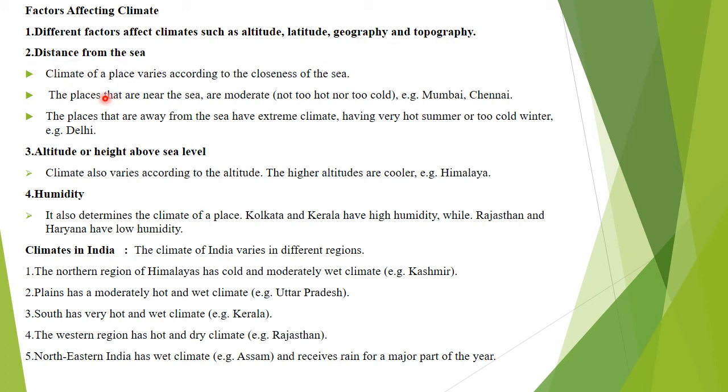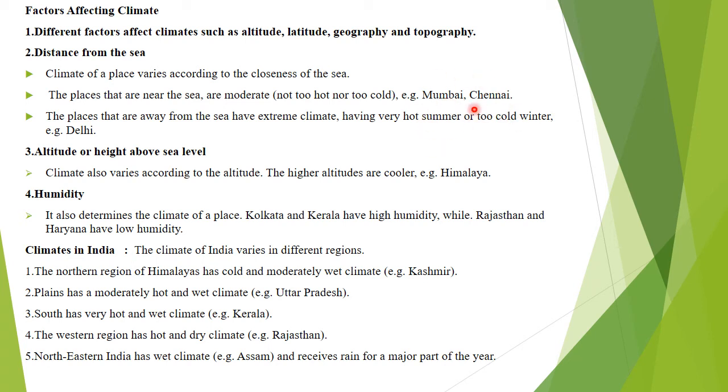Next is distance from the sea. Climate of a place varies according to the closeness of the sea. Sikkim is far off from the sea, above the sea level. So the places that are near the sea are moderate, not too hot, not too cold. Examples, Mumbai and Chennai. Throughout the year it is hot, but compared to other hot places it is cooler. Since it is very near the sea, the wind from the sea blows towards the land and makes